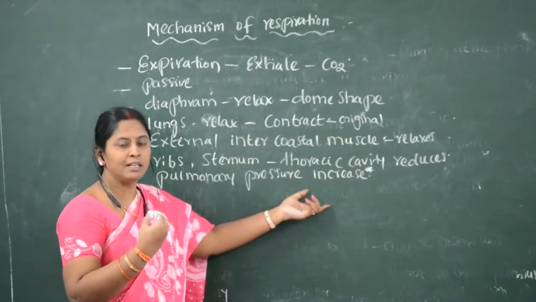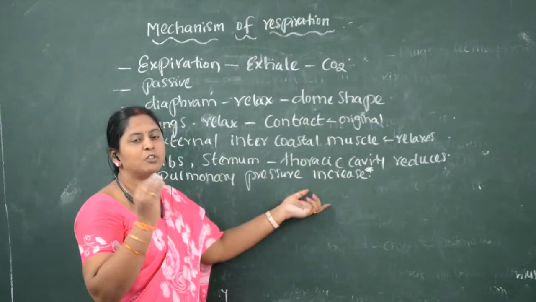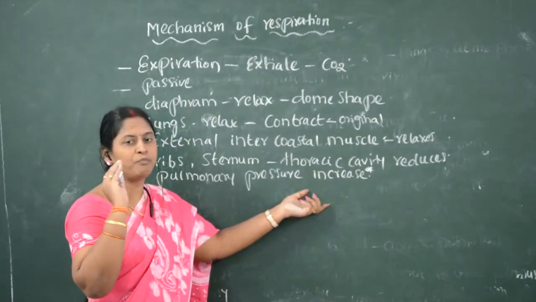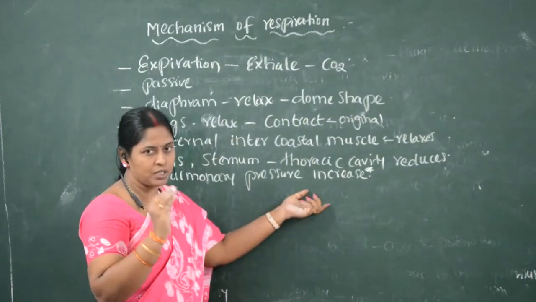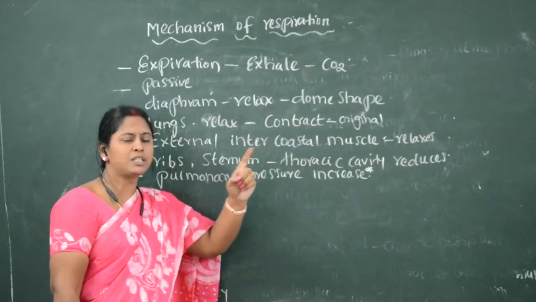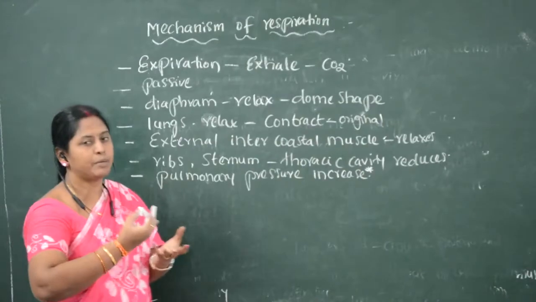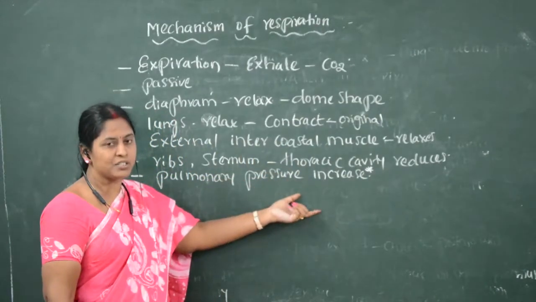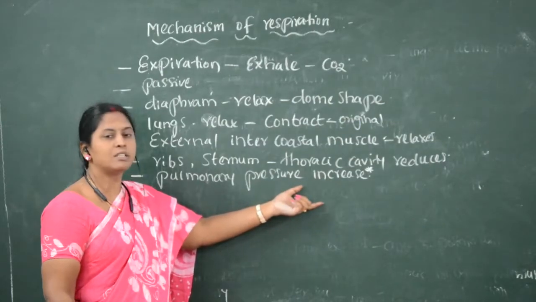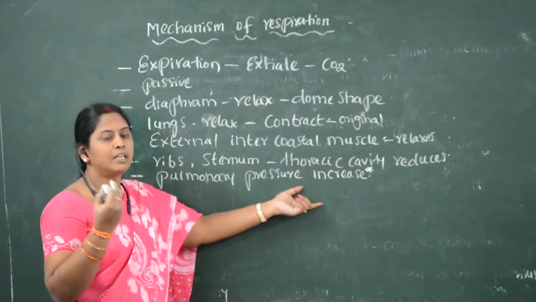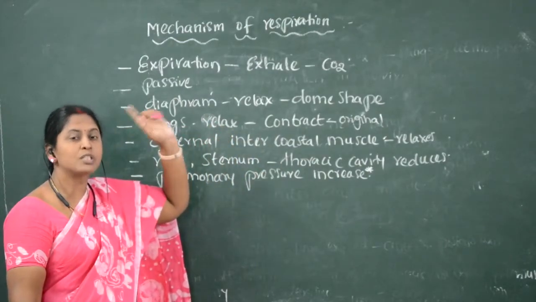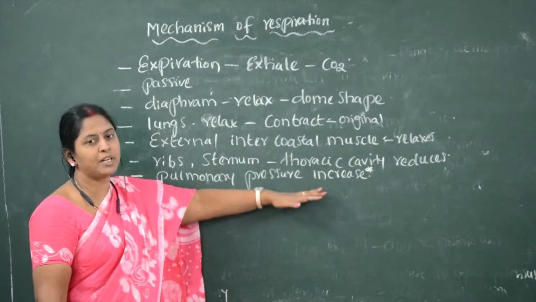Pulmonary pressure increases in the lungs because the thoracic cavity decreases in size by the relaxation of the phrenic muscles and intercostal muscles. Whereas in inspiration, pulmonary pressure decreases because of the contraction of the phrenic muscles and intercostal muscles, so that the atmospheric pressure was more than the pressure in the lungs.